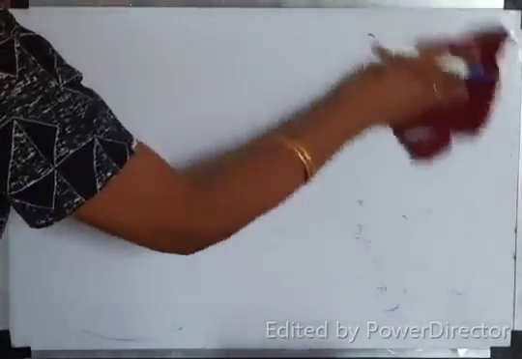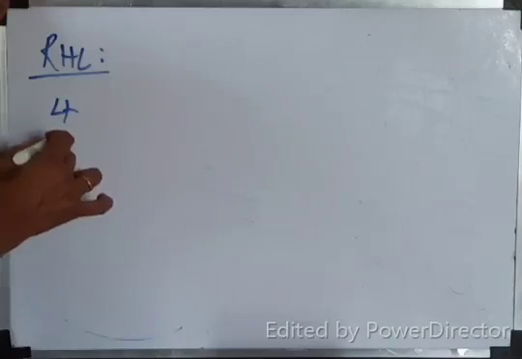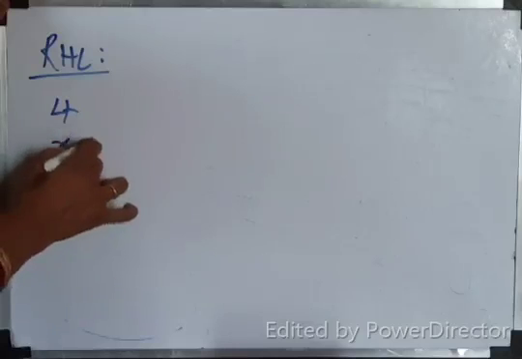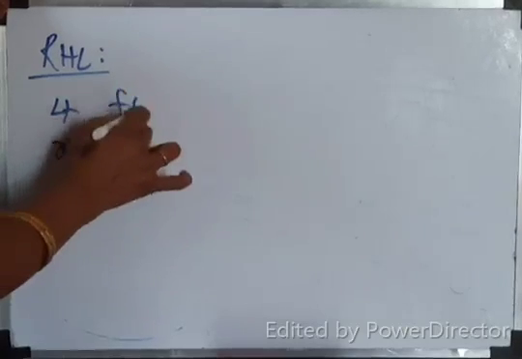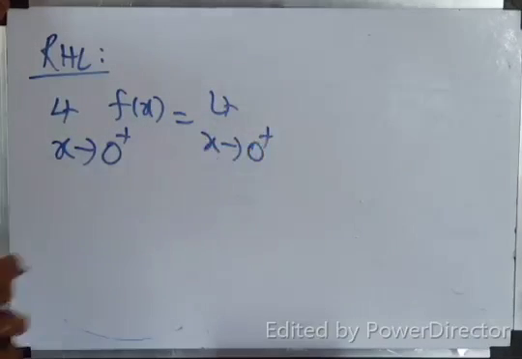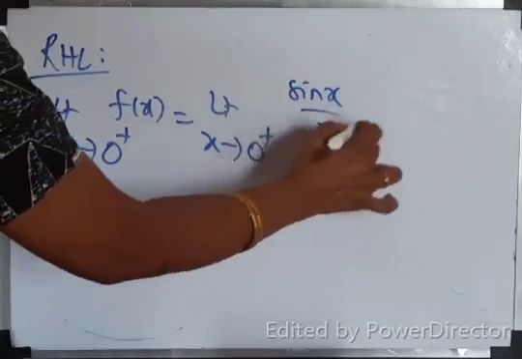Now for RHL. What is for RHL? Limit x tends to 0 plus f of x, which is equal to limit x tends to 0 plus, what is my f of x? Sin x by x plus cos x.